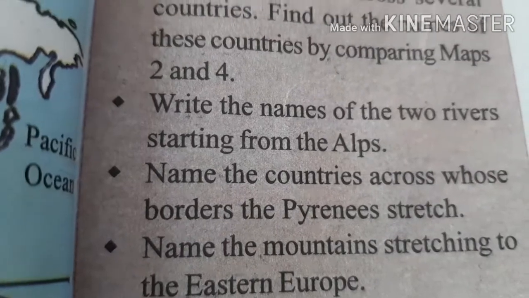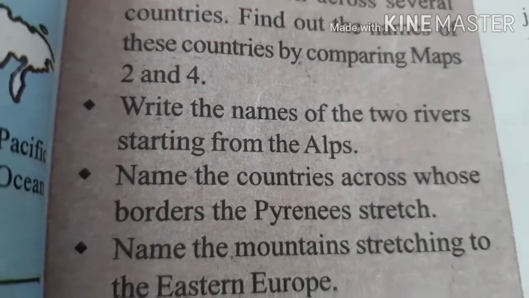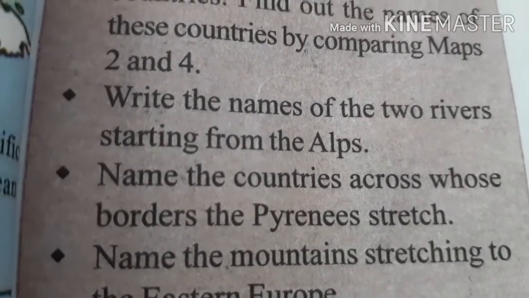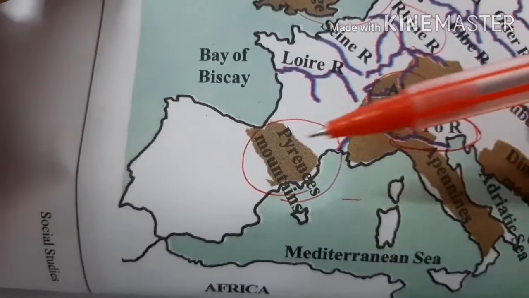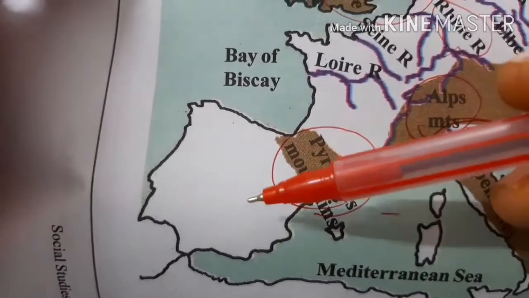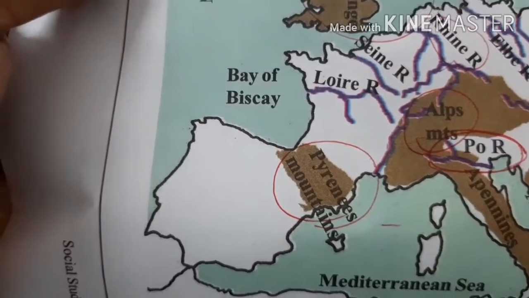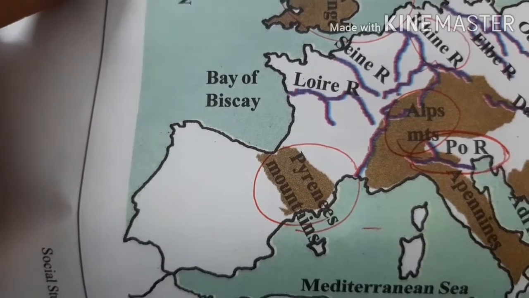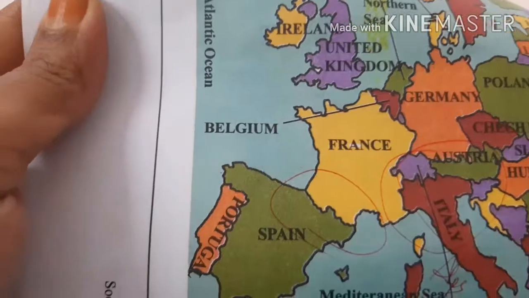The next question is, name the countries across whose borders the Pyrenees stretch. Look at Pyrenees mountains children. They are asking us to name these 2 countries. Let us see in political map of Europe, map 2.